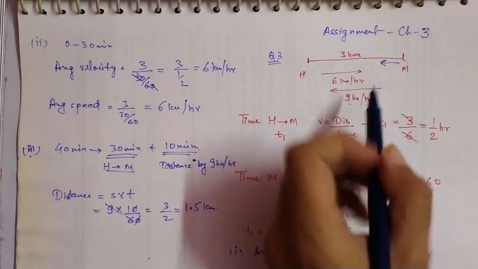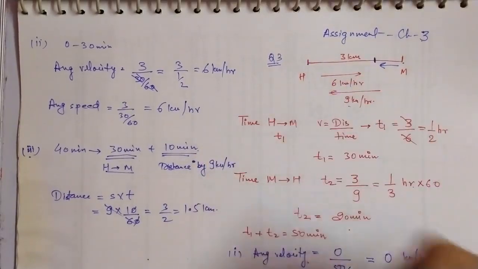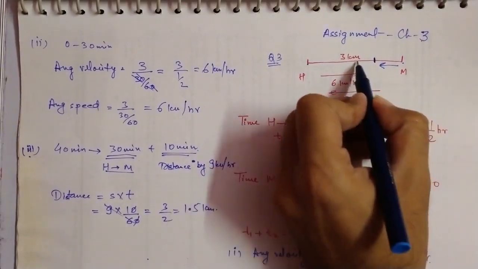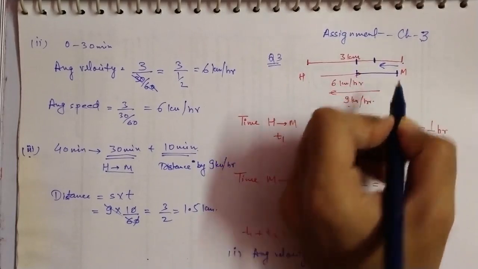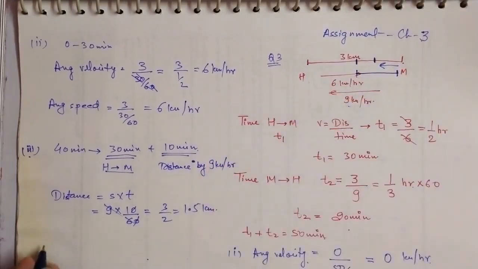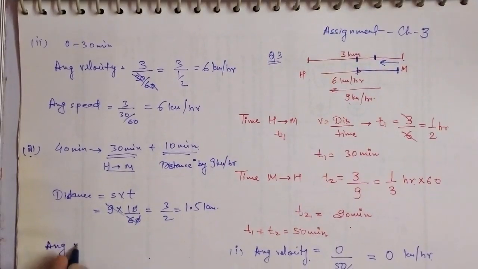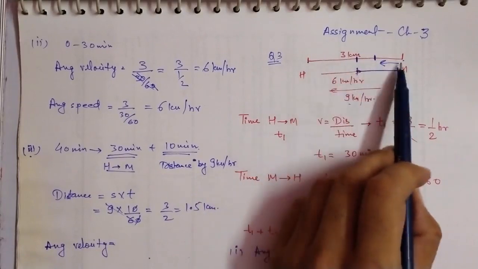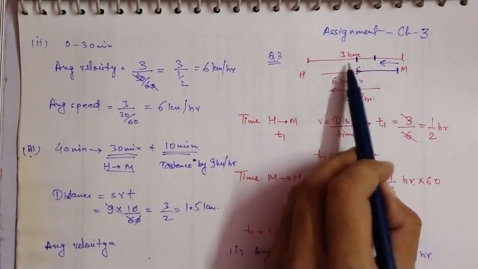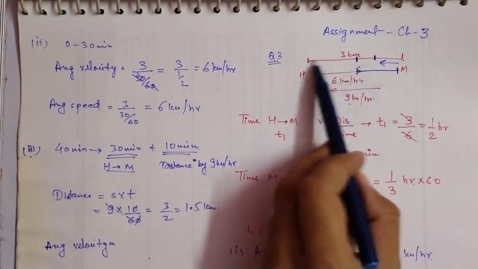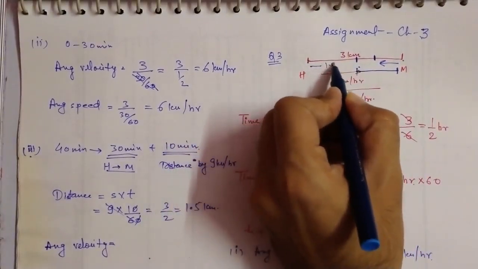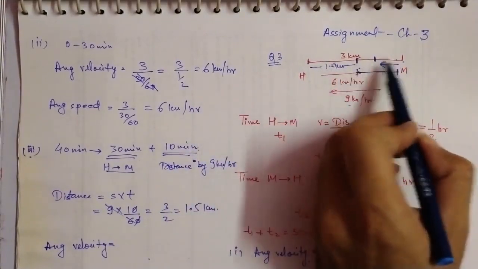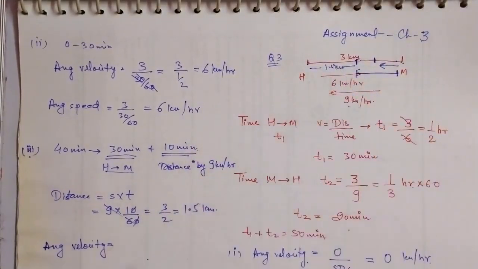That means he came to some other position, at 1.5 from the end. You can exactly say that he is lying at the mid of the journey. Now let's calculate the average velocity. Average velocity is the displacement. This was the initial position, so what is the final position of the body now? This was 1.5, so it is 3 minus 1.5. This will be equal to 1.5 kilometers, because it is already 1.5.